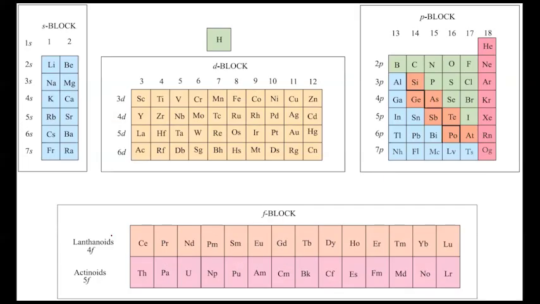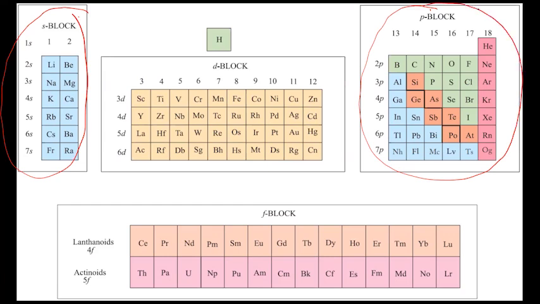These are the 4 blocks I discussed: S block, P block, D block, F block. S and P blocks together are known as representative elements also. Sometimes if you come across a question, what are representative elements? S block and P block together are called representative elements. D block elements are called transition elements.